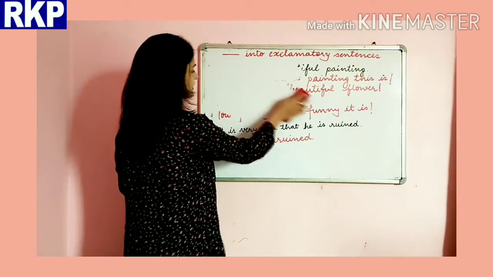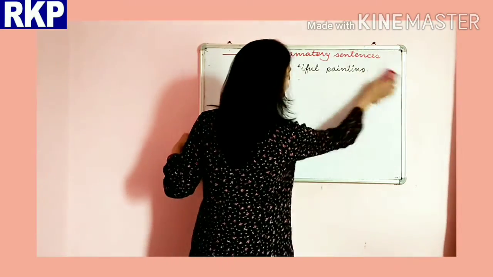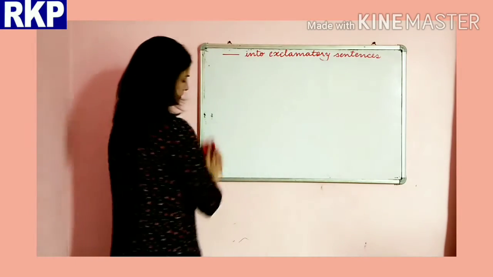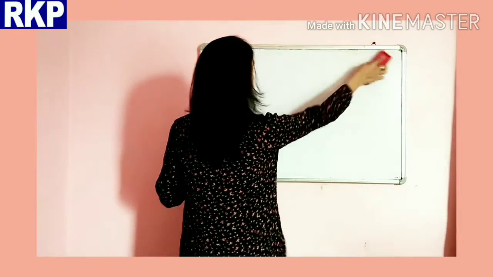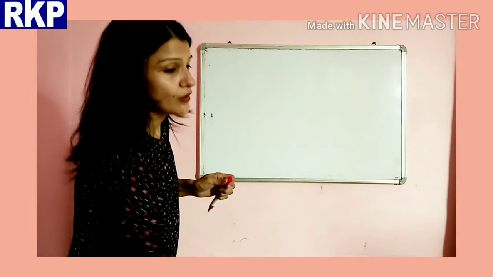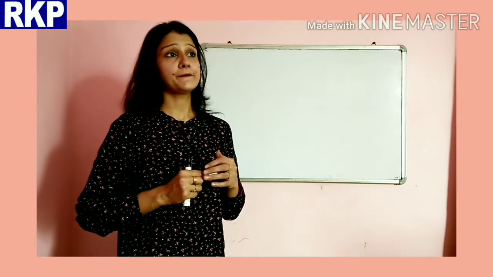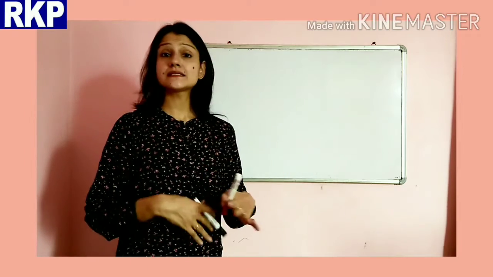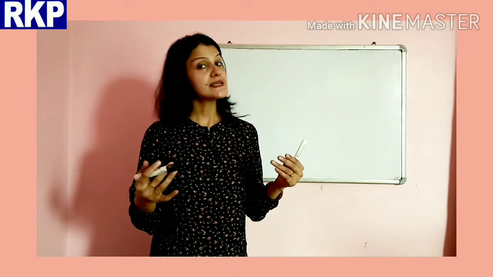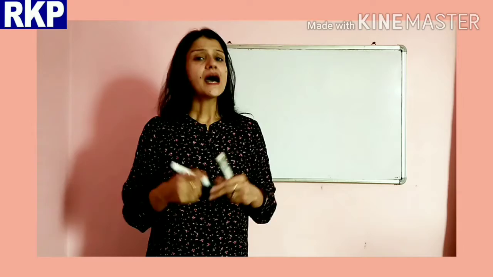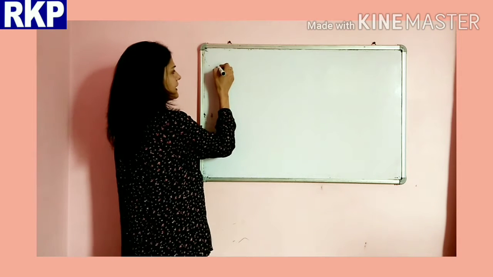Now I hope this is clear to you. Now let's take a few examples of imperative sentences also. Now imperative is when there is a request, an advice, or a warning, or suggestion. Alright, so these things are there, and the subject is hidden. Okay, I mean it is implied, it is understood.